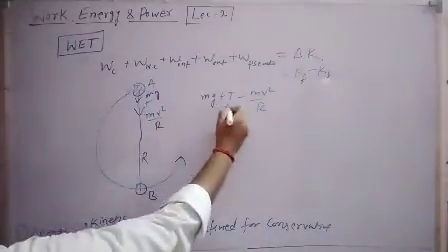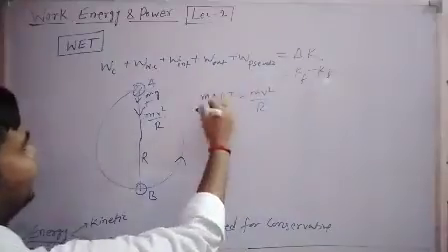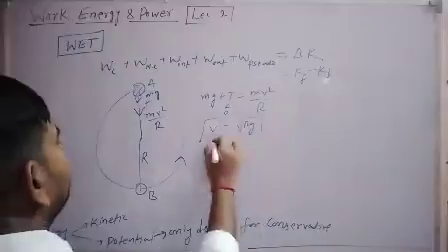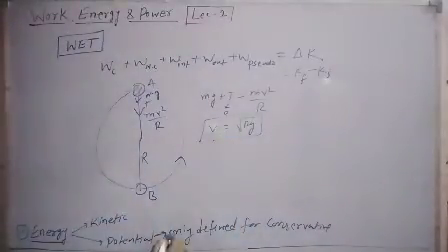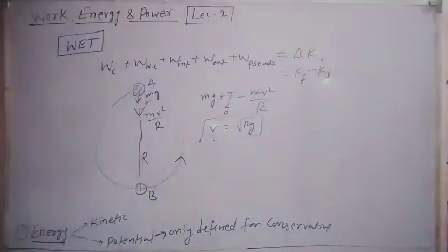So at the highest point the minimum value of T is 0. So we can easily derive v equals root rg, since m will cancel out if you take T as 0. And to find the minimum velocity at B, for this object to just complete the vertical circle, we can apply the work energy theorem. Let's apply it from A to B.